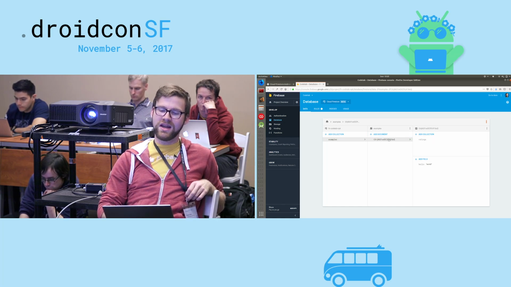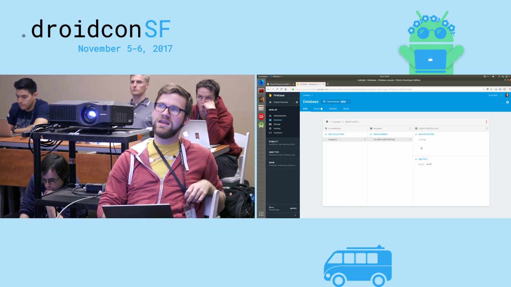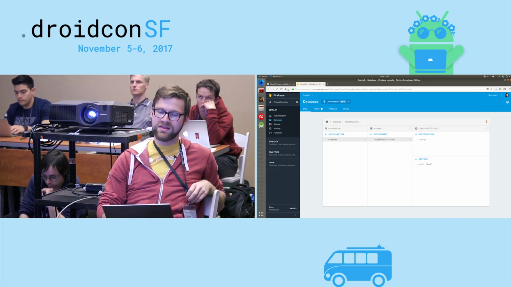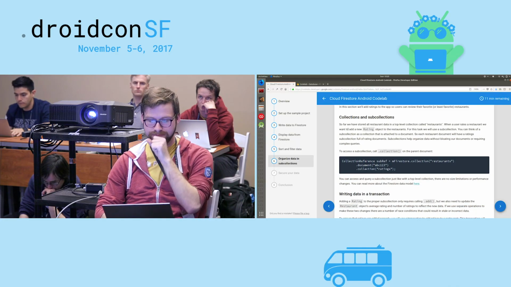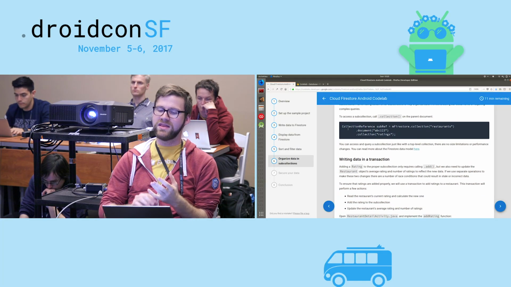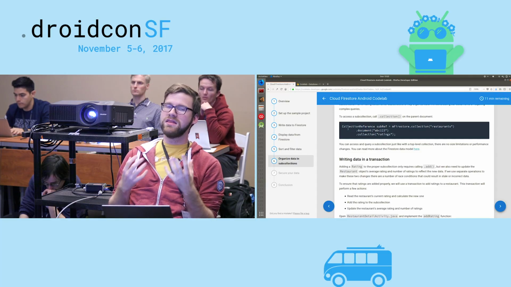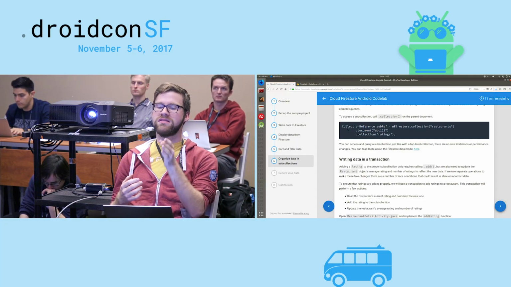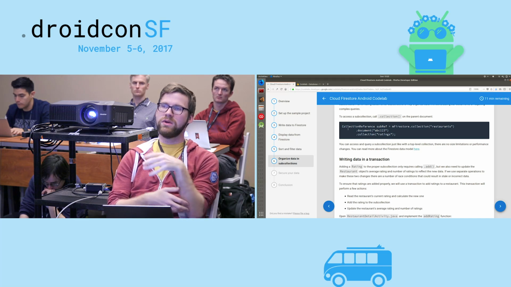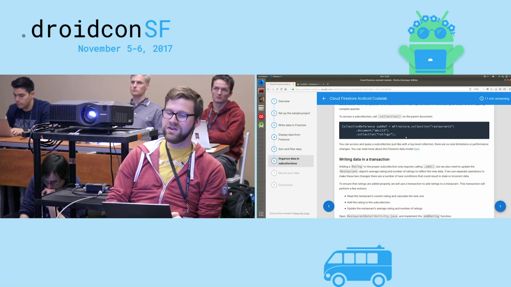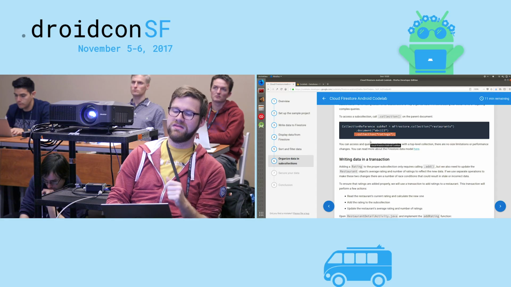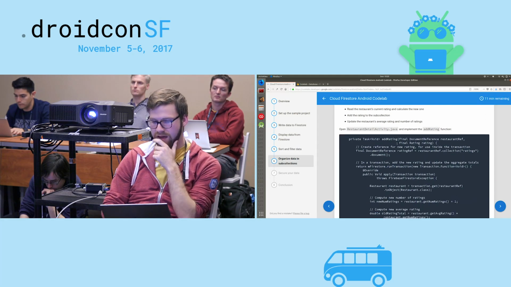If I retrieve a document, I don't necessarily get all the ratings stored under it. The information is associated, but when I pull this down, I'm not getting all my ratings. It's an interesting distinction between Cloud Firestore and real-time database that you'll see. This is how we leverage restaurants, because we want to display a list of restaurants, but we don't want to display every single rating for every single restaurant. We don't want to load all that information. So if we just do a normal collection.restaurant and get a specific document, this ratings collection will be dropped off unless we explicitly say we want to request it.